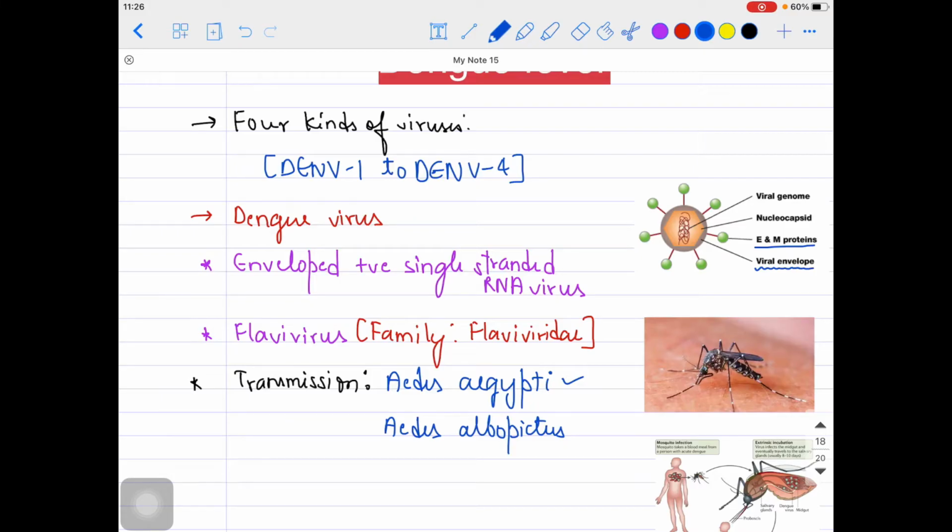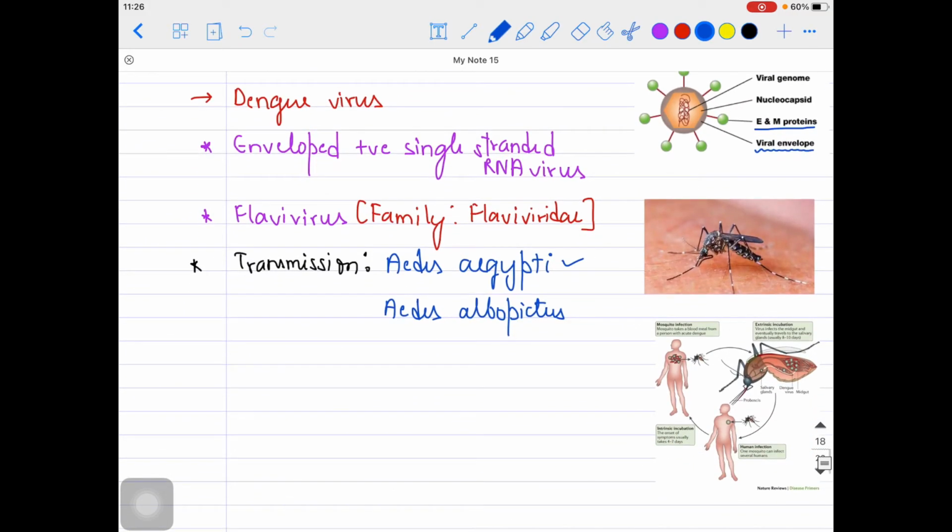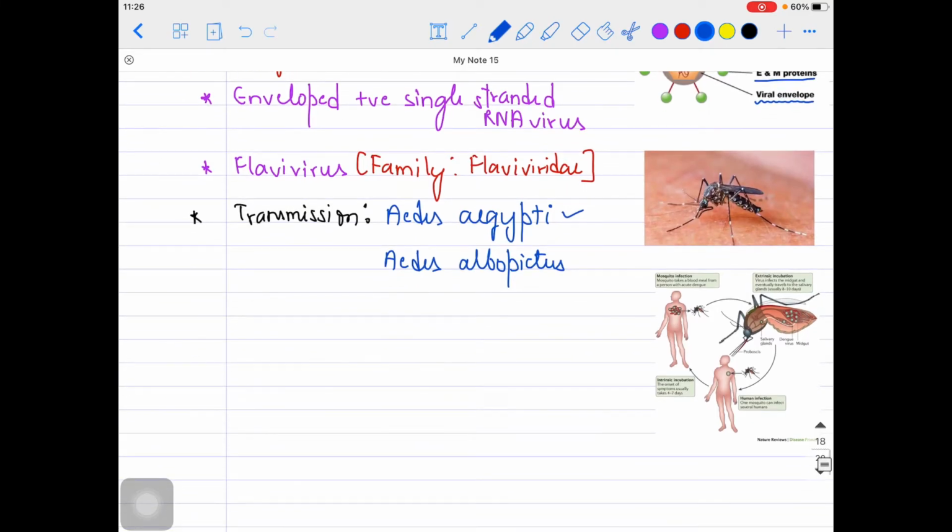Other than that, what you need to remember is from where, epidemiology wise, you will be seeing these kinds of patients who are having dengue fever. Mainly you need to remember tropical and subtropical areas. So what are the areas involved over here? Mainly the tropical and subtropical areas.